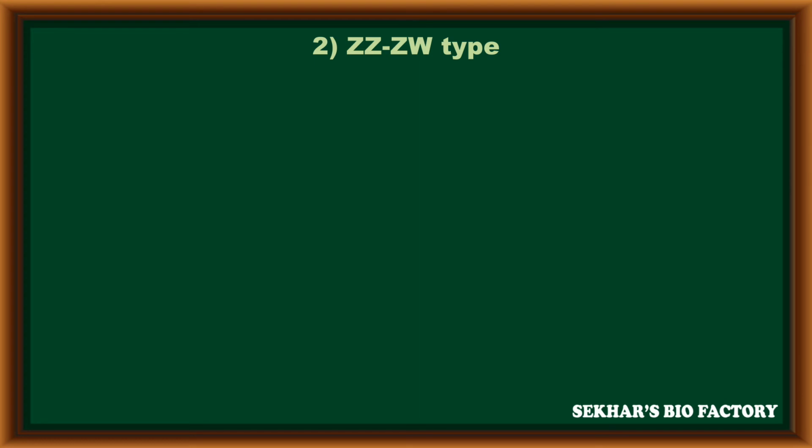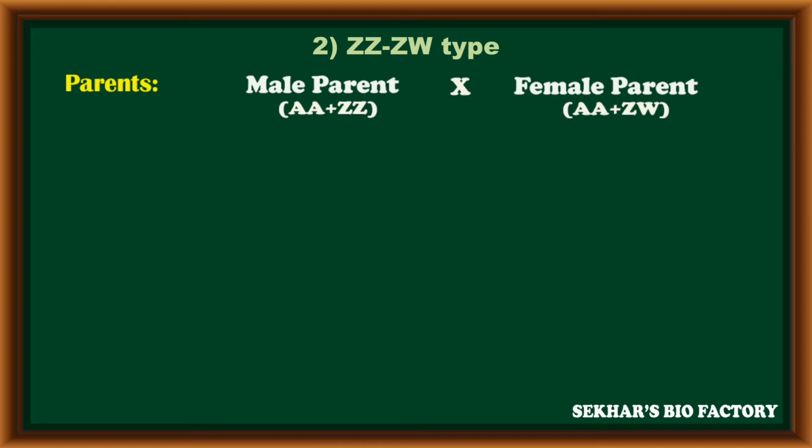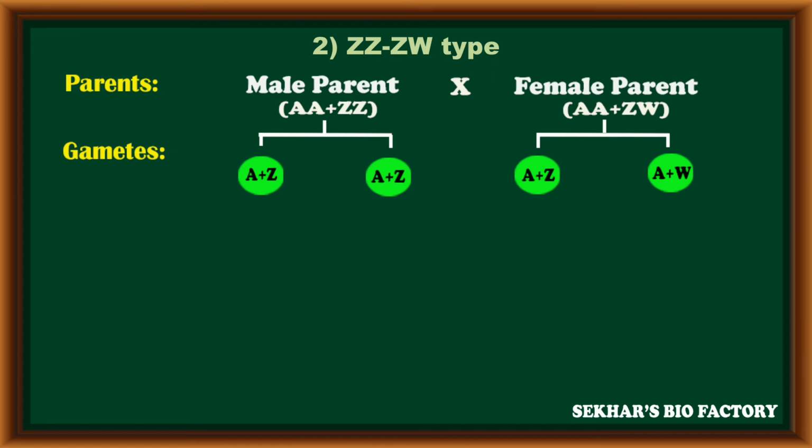In this ZZ-ZW type of sex determination, the male parent has two Z chromosomes, but the female parent has one Z and one W chromosome, along with autosomes. During gametic formation, the male parent can produce only one type of gametes. All the gametes have only the Z chromosome, but the female parent can produce two types of gametes. 50% of female gametes are with the Z chromosome and the remaining 50% are with the W chromosome.